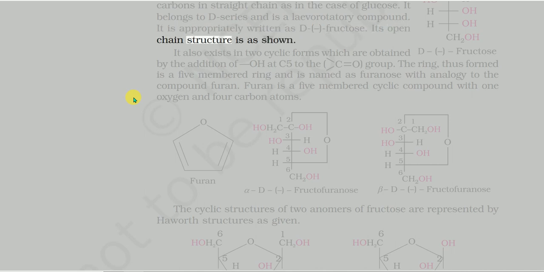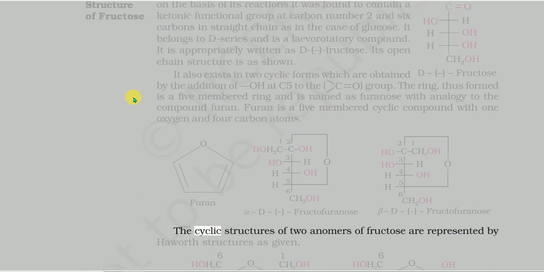It also exists in 2 cyclic forms which are obtained by the addition of the OH at C5 to the C=O group. The ring thus formed is a 5-membered ring and is named furanose, in analogy with the compound furan. Furan is a 5-membered cyclic compound with 1 oxygen and 4 carbon atoms. The cyclic structures of the 2 anomers of fructose are represented by Haworth structures as given.